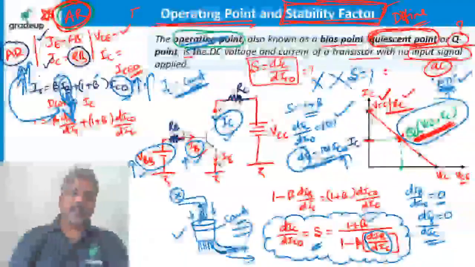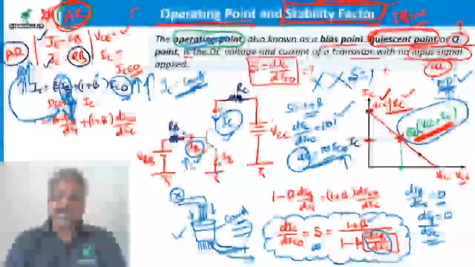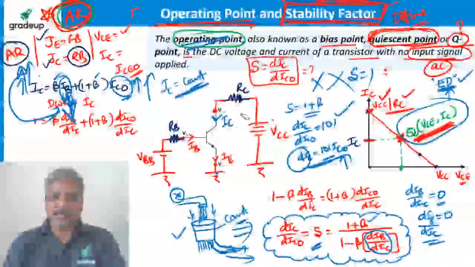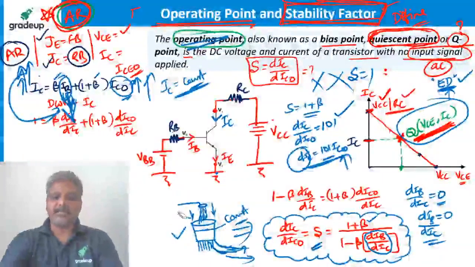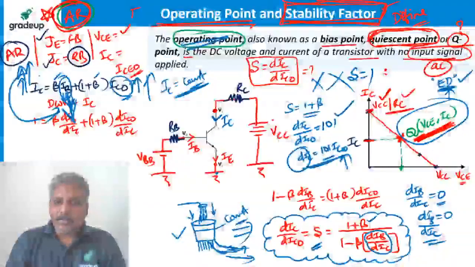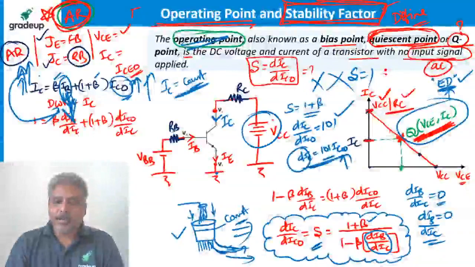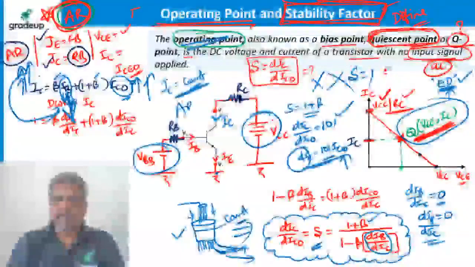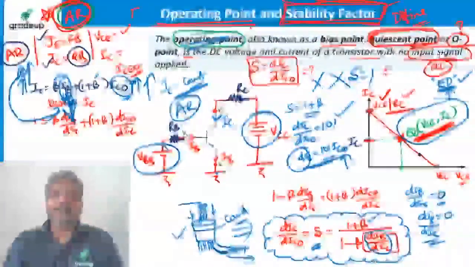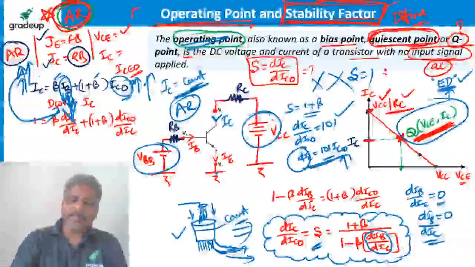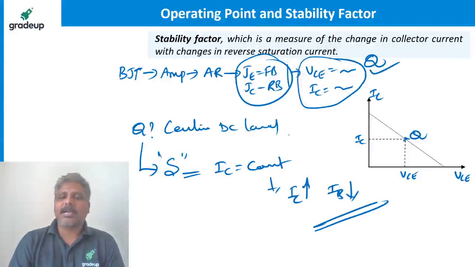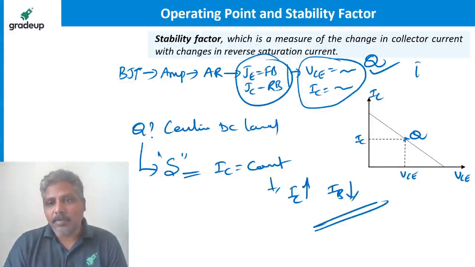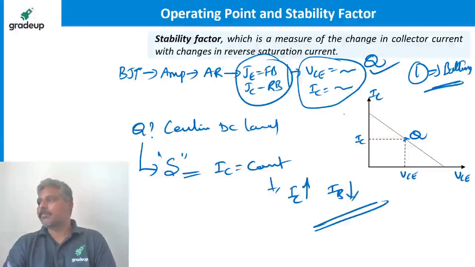See here, there is a drawback in this biasing circuit. Here transistor is in active region, no doubt. But I don't prefer this way of biasing because there are 2 batteries used to keep the transistor in active region. 2 batteries occupy more space, more cost. So I always prefer the biasing with one battery. What is biasing? This or this is biasing, but I always prefer with one battery.